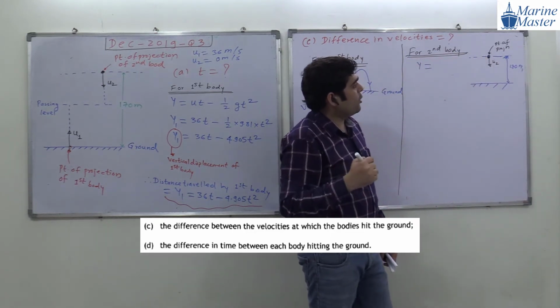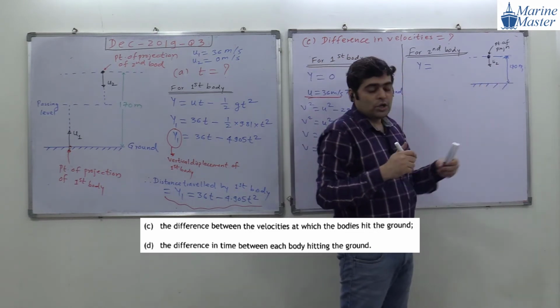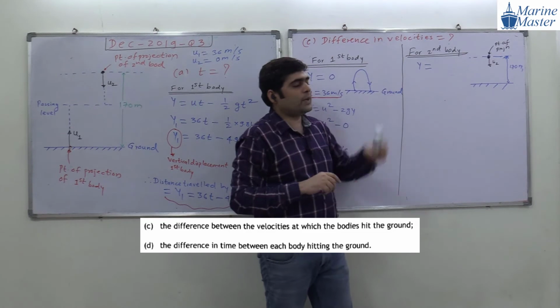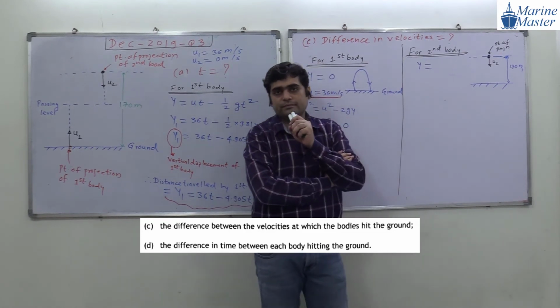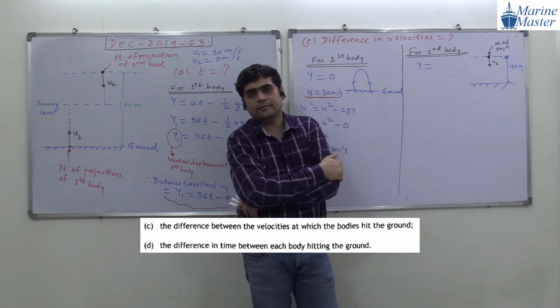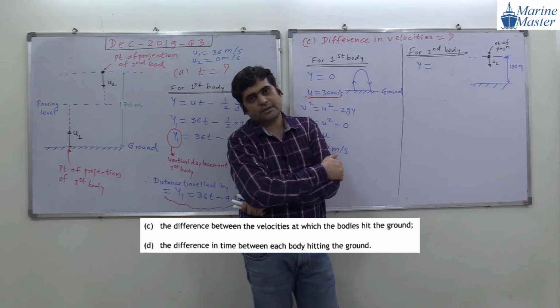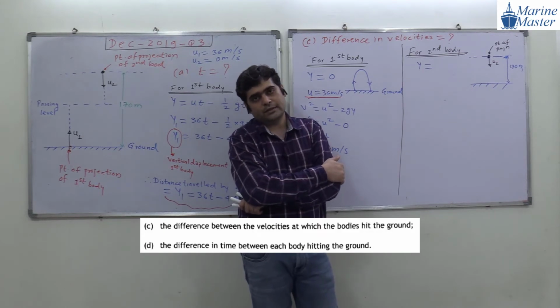Now our final point will be below the point of projection. So this is our final point. What will be the value of Y in this scenario, guys? Can anyone explain to me? What will be the value of y? No, wrong. It is not 170 meter, guys. What will be the value of y?